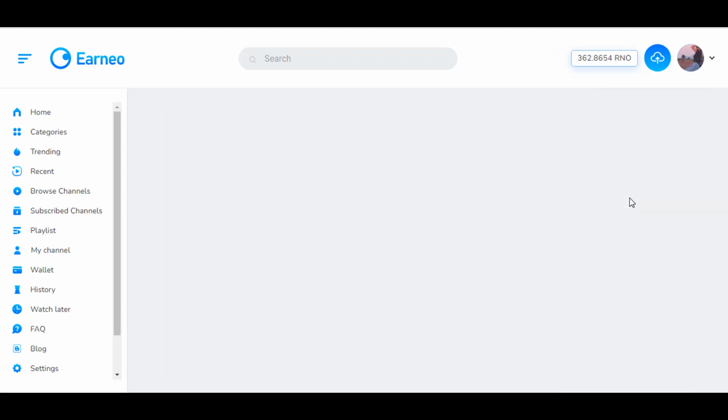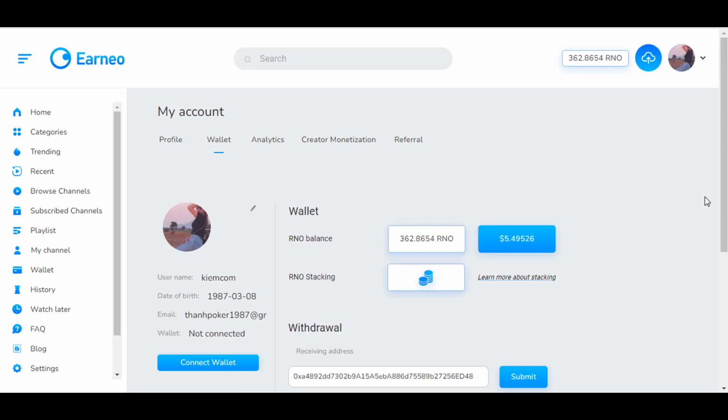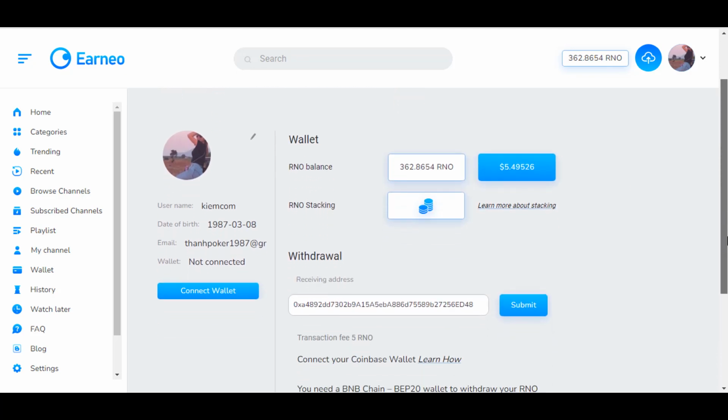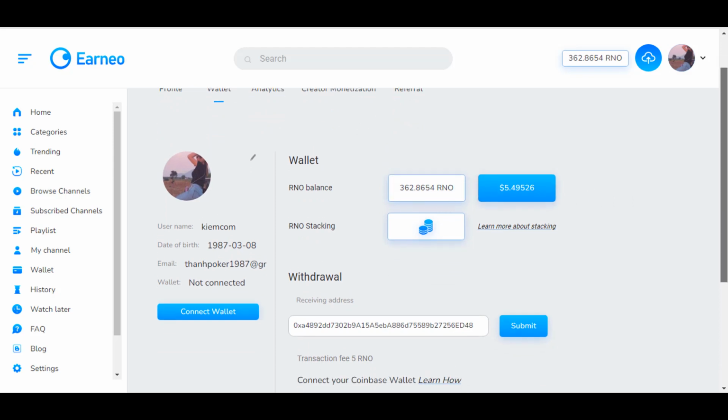When you reach the minimum withdrawal, the withdrawal button will appear. You just need to add the receiving address and connect to the wallet with the receiving address to proceed with the withdrawal. Payment is fast.